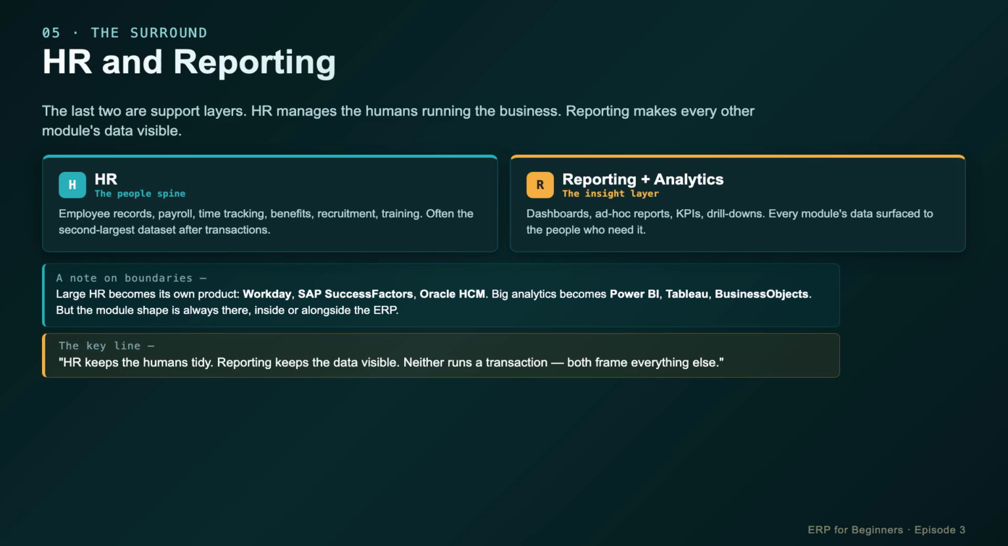Big HR becomes Workday or SuccessFactors. Big Analytics becomes Power BI or Tableau. The shape is always there.